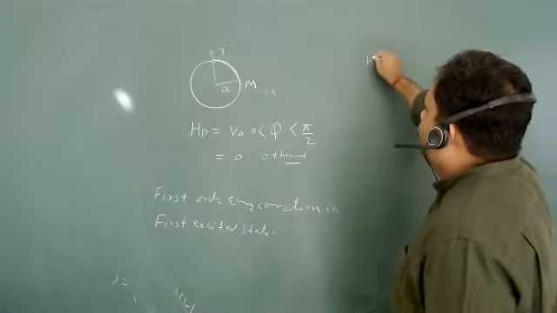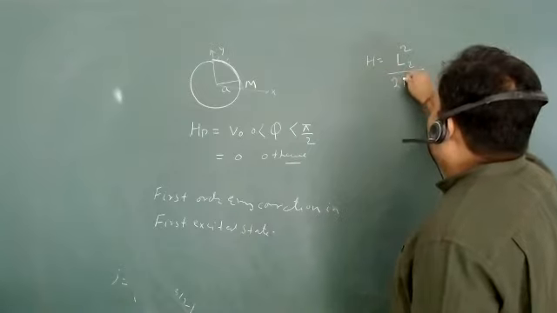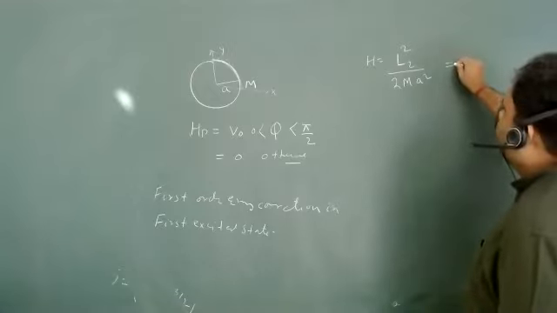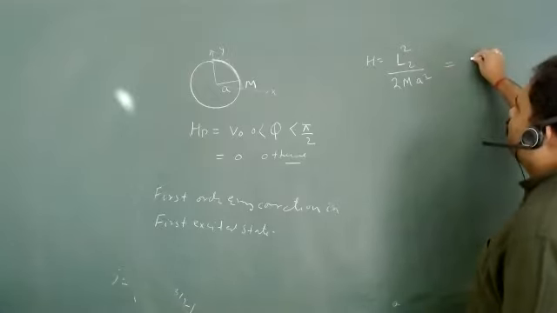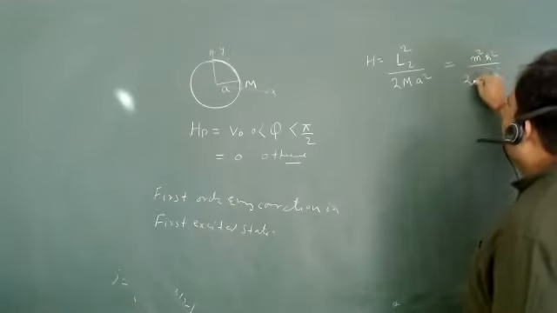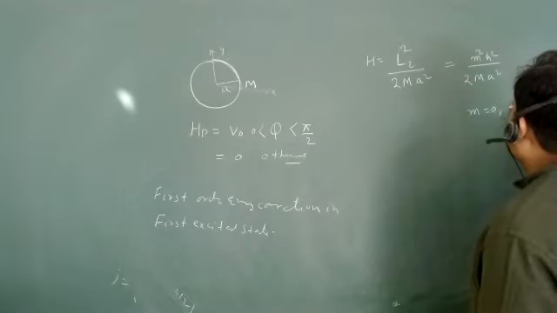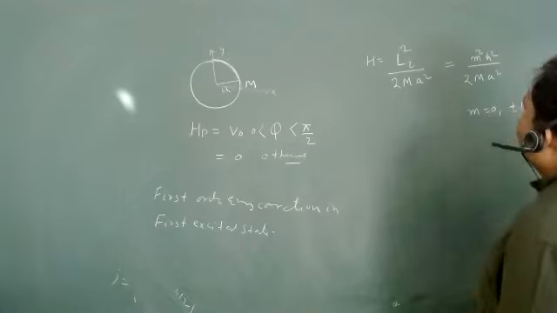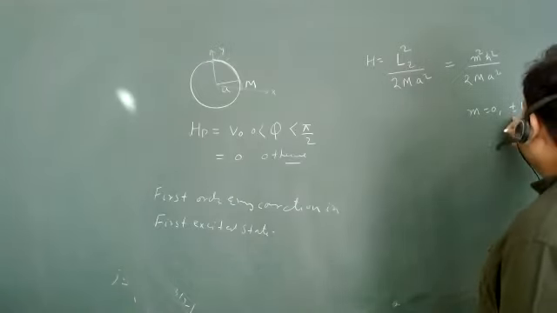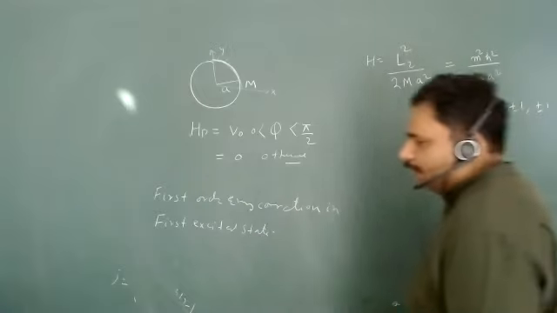What is your Hamiltonian? Your Hamiltonian is basically Lz square upon 2ma square. Yes, this is my Hamiltonian. And here I can put Lz as m h cut, so it is m square h cut square upon 2ma square. And what is the value of m? m is equal to 0, plus minus 1, plus minus 2. You have done all this, isn't it? And what is the first excited state? The first excited state is what I am talking about, plus minus 1.